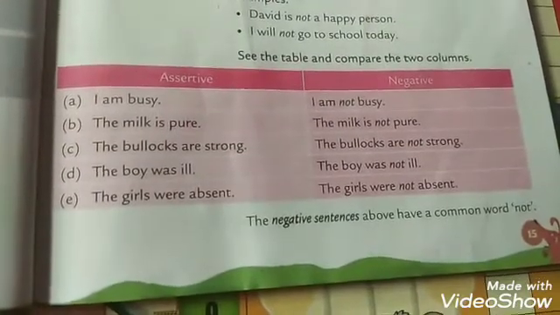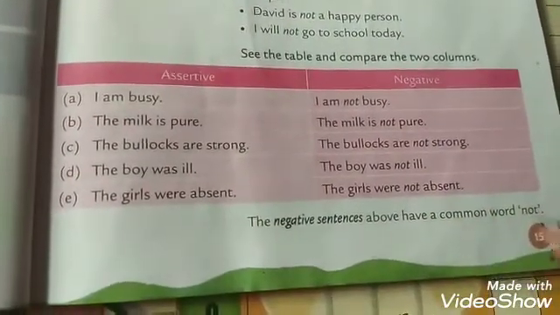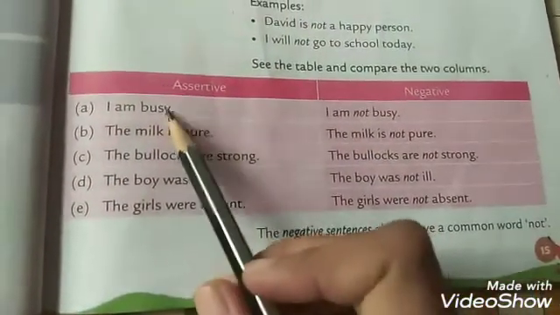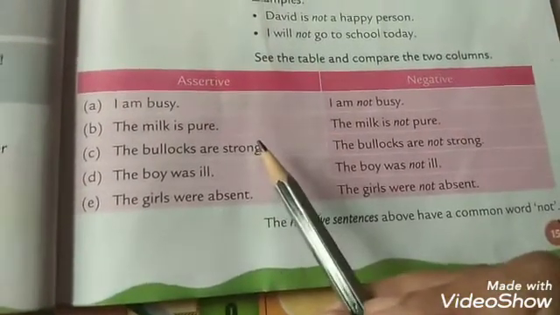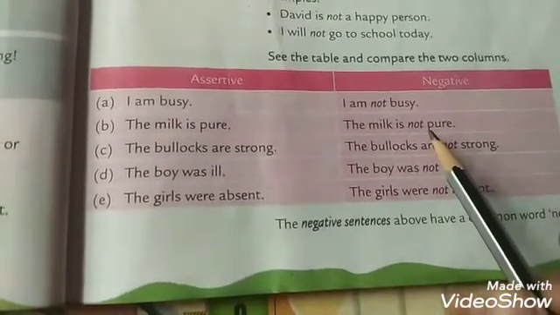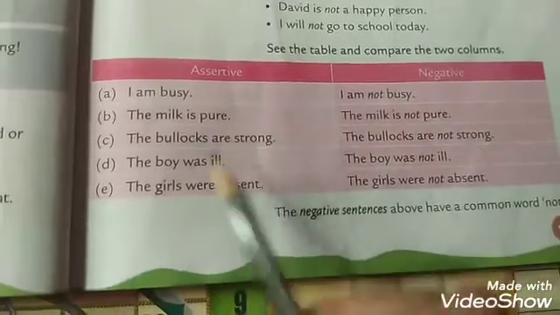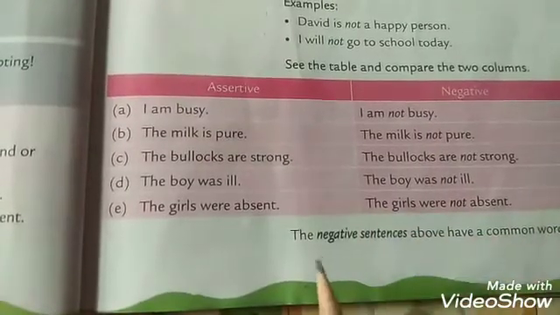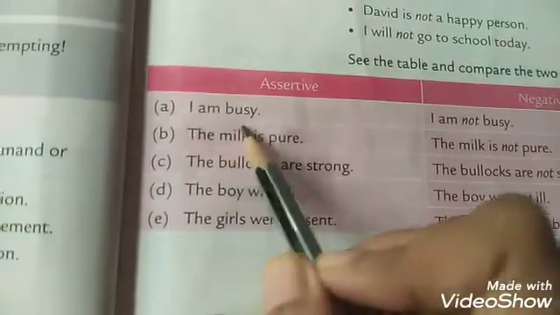Before starting exercise 1, let us look at this table which is there in the textbook on page number 15. Okay, page number 15. See here, 2 columns are given. One is of assertive and one is negative. So today in this exercise, in this table, we are going to learn how to change an assertive sentence into a negative sentence. As in the explanation video, I have already told you that when we have to change a sentence into negative, no or not is used. Okay. So in this table, we are using not to change the sentence into negative. So let's begin with it. First one, I am busy.